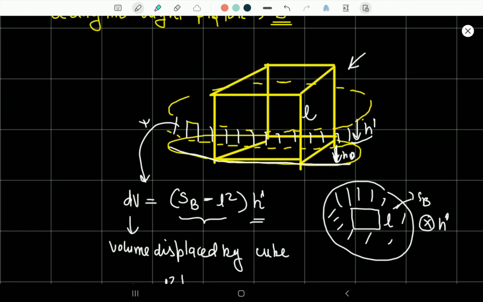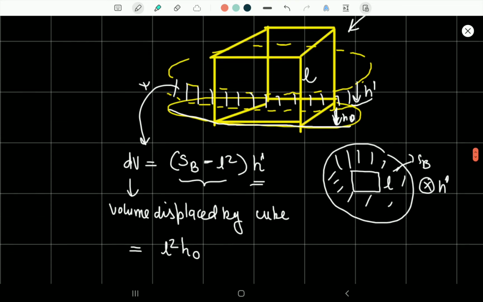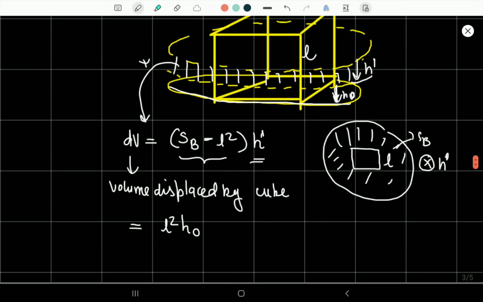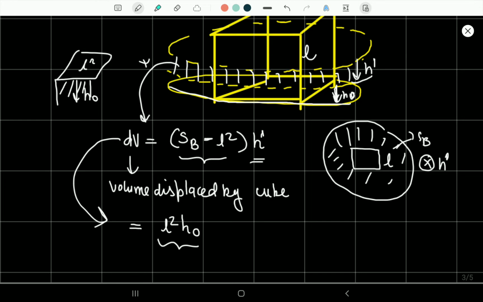H dash is the increase in the height of the water, and we already told that the buoyant force or the tension force ensures that there is always a height difference between the level of the water and the other things. So here we can say that volume displaced by the cube. Now what is the volume displaced by the cube? These two volumes should equate each other. So L square h naught is the volume which is displaced by the cube. Why? The base area was L square. And it depressed by an amount of h naught. So it equivalently displaced an amount of volume which is L square h naught, and this L square h naught gave rise to volume in the section.